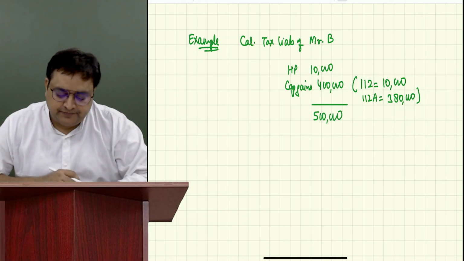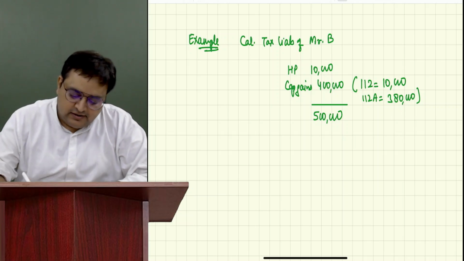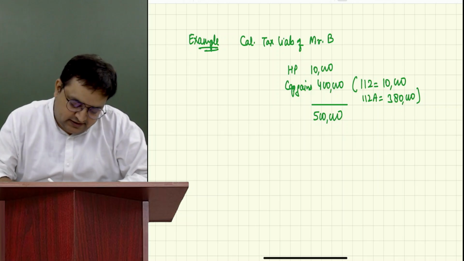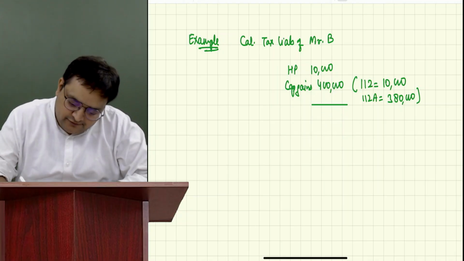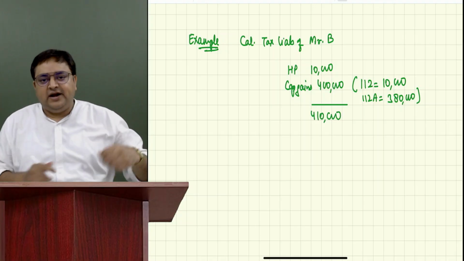So this guy has a total income of 4,10,000. This person has 4,10,000 rupees of income.